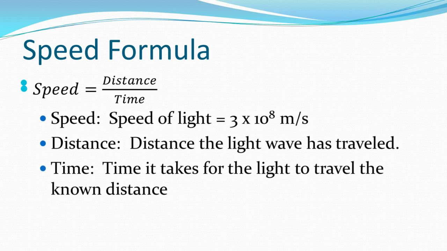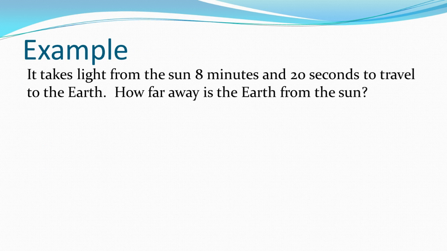Let's try an example. A very common example here: it takes light 8 minutes and 20 seconds to travel from the Sun to the Earth. How far away is the Earth from the Sun? If we know this intergalactic speed limit, we don't have to pull out a giant ruler to measure the distance. We can calculate it because light travels the same speed from the Sun all the way to the Earth.